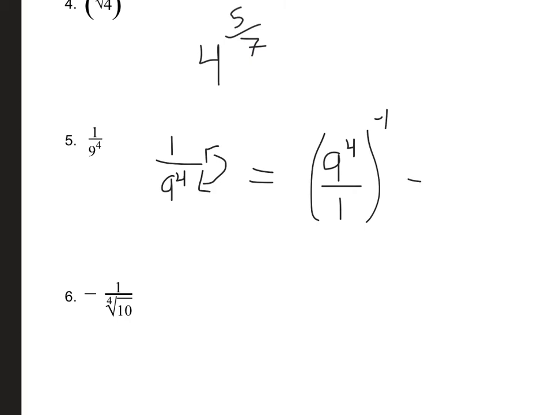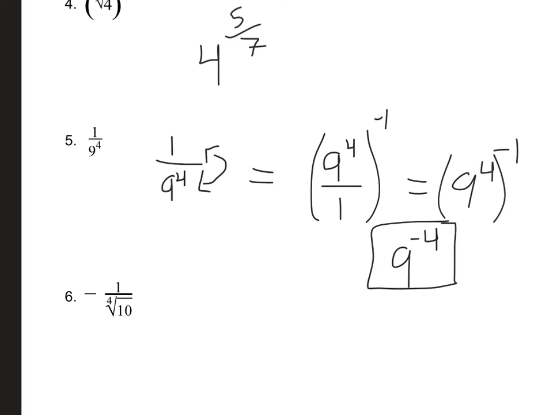And then anything over 1 is itself. So really, I've got 9 to the 4th to the negative 1st power. And then a power raised to a power is just multiplying those. So this rewritten is just going to be 9 to the negative 4th power. That one's going to be a little bit tricky, so I encourage you to rewind this, play it back, and make sure you understand it. Once you go backwards, you can see how it's pretty simple. But that's just rewritten right there.